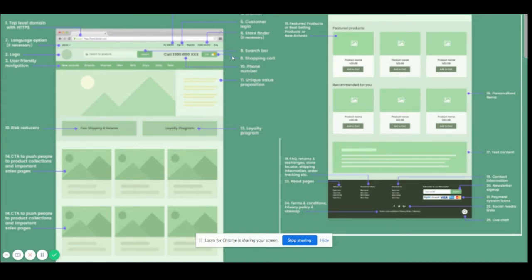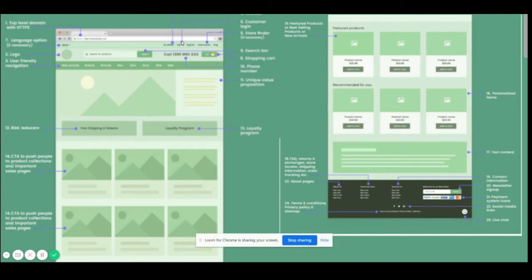Then we come to things like within the navigation, the customer login, the wish list. These are the call to actions, and then you can have featured products, and then you can have something which is like recommended for you based on your previous navigation and browsing history. There can be a recommended for you panel. Okay, so this is the home page itself.